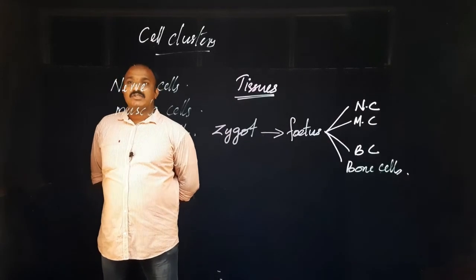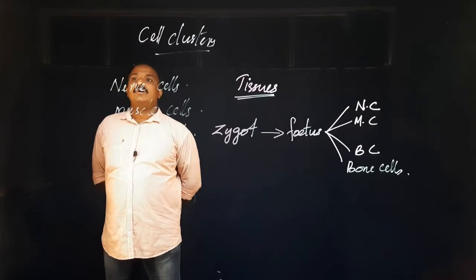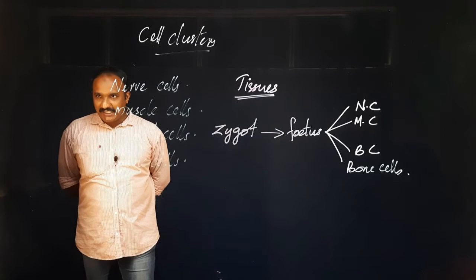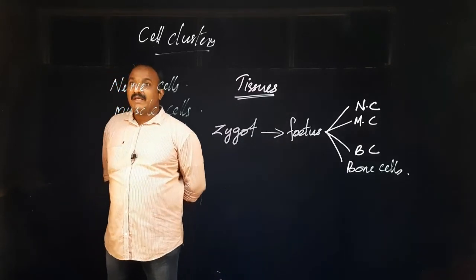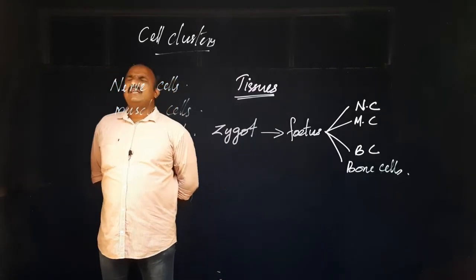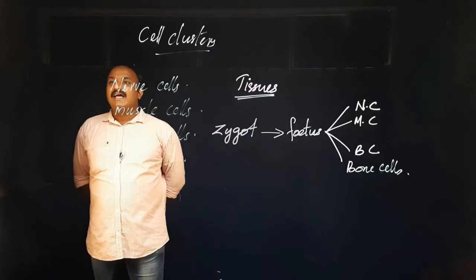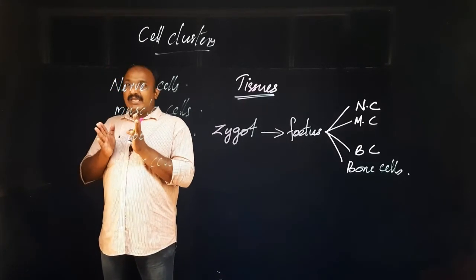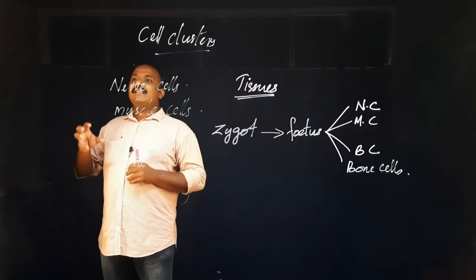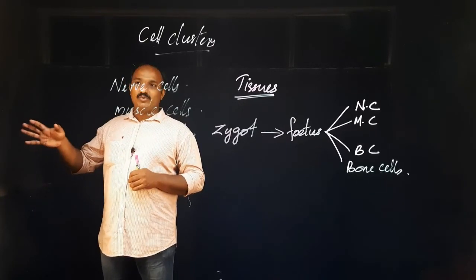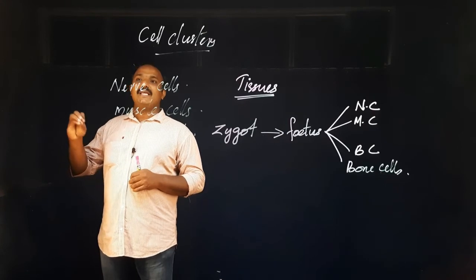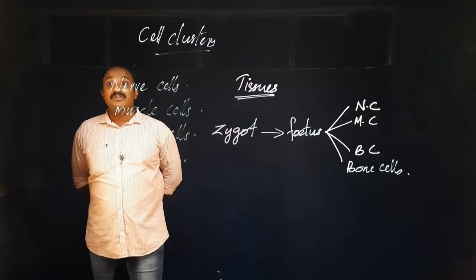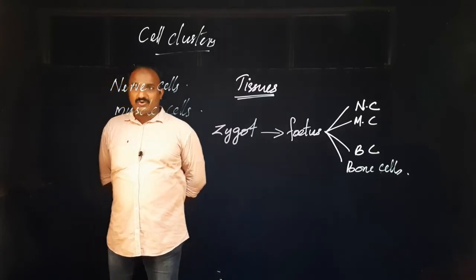I think this is clear to you. So our body is a wonderland. Why? Because our body contains different types of cells, and the same type of cells group together; they are called tissues. The group of same type of cells are called tissues, and they work together.